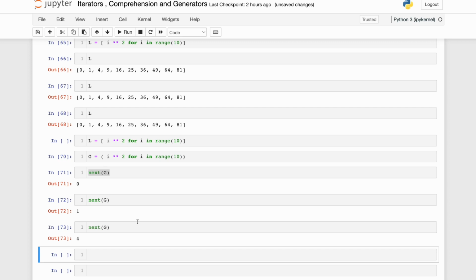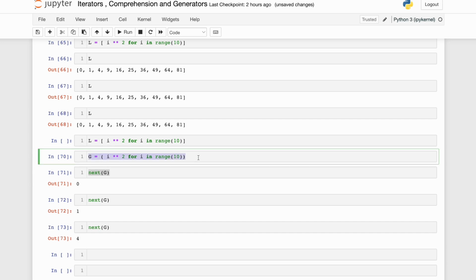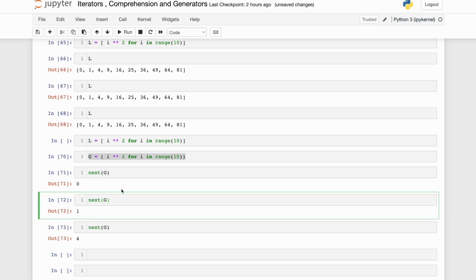Now one question will come to your mind: if I am doing this next every time, you have told me that this generator is lazy execution, so it is executing just in time. Between one next and another, a couple of seconds passed and control came out. Still, when I do this, it is fetching me the next record. So is Python maintaining that internally somewhere?